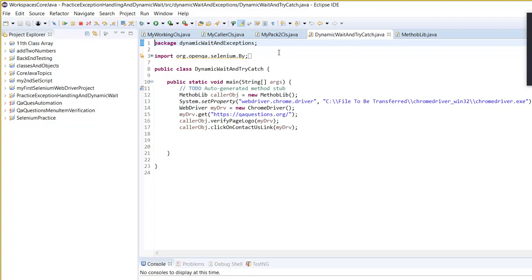So all of these things we will have to have clear understanding. Then we will have to have clear understanding of data types, Java data types. We will have to know what is variable, how you can declare variable. You will have to know decision making, how you can make decisions in a programming language.